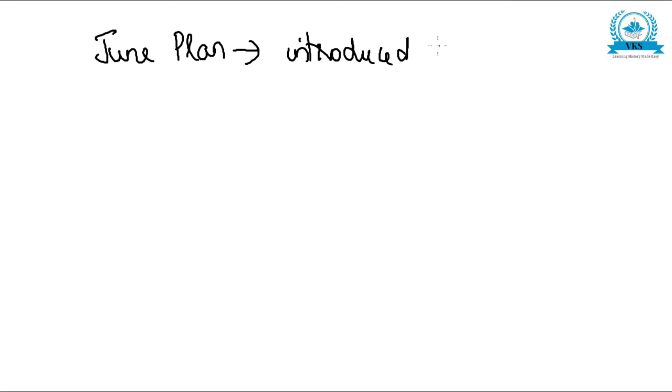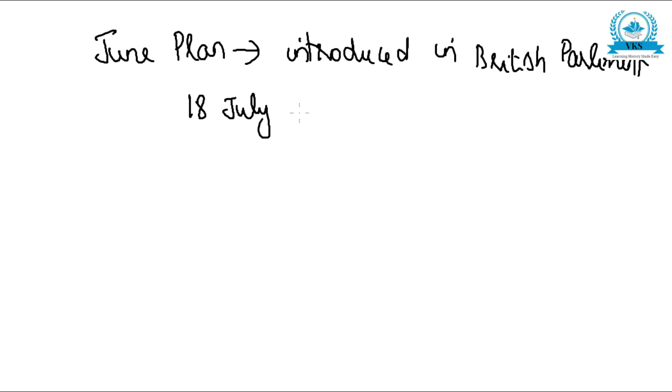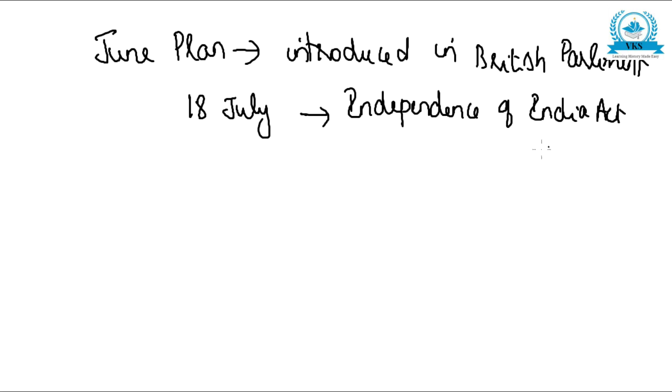And this plan was introduced in the British Parliament. The Mountbatten Plan or June Plan was introduced in the British Parliament and ratified on 18th July, when it was ratified as the Independence of India Act 1947.